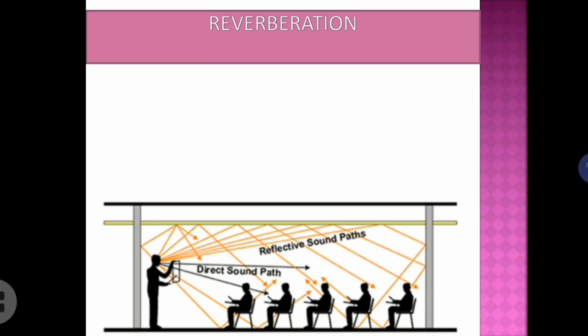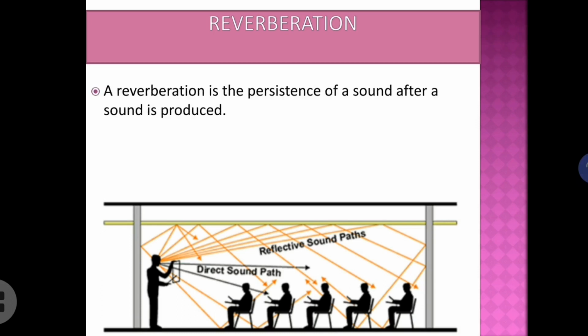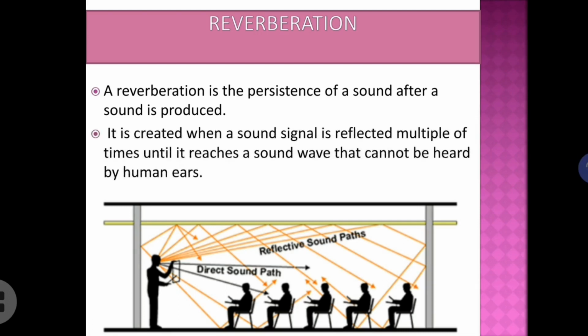The persistence of sound after a sound is produced, because of the multiple reflection, is called reverberation.